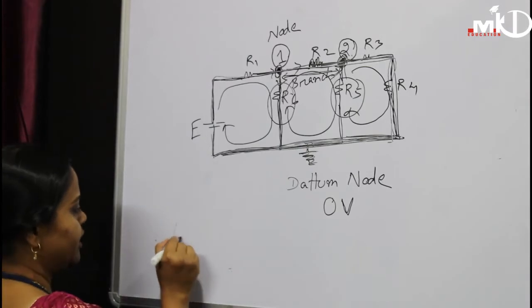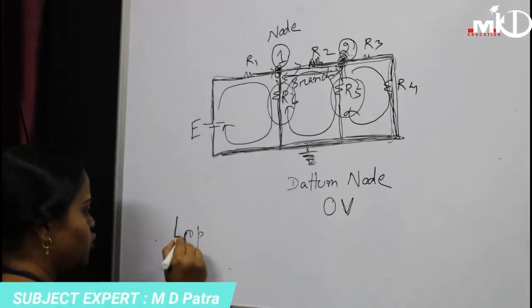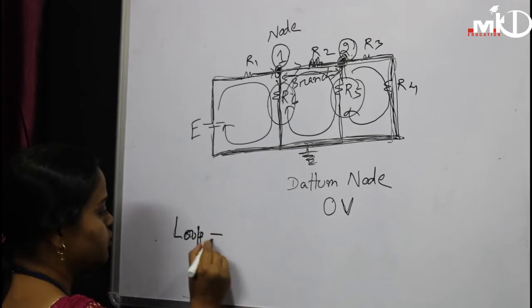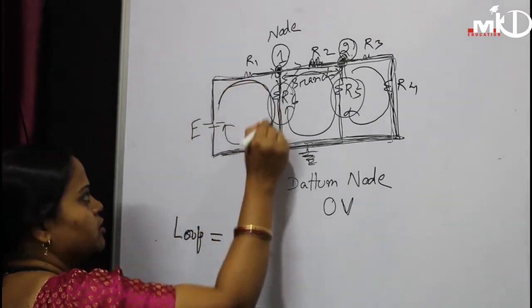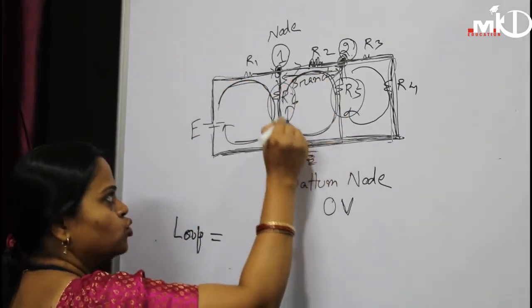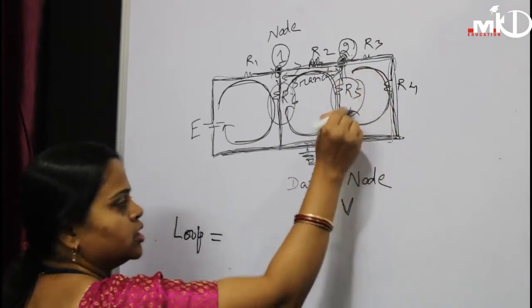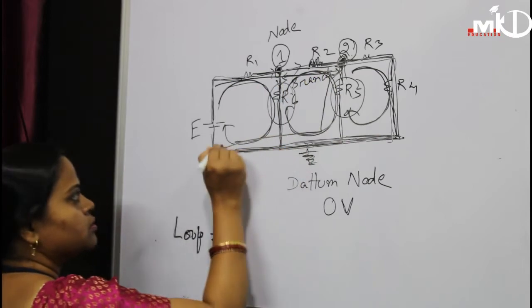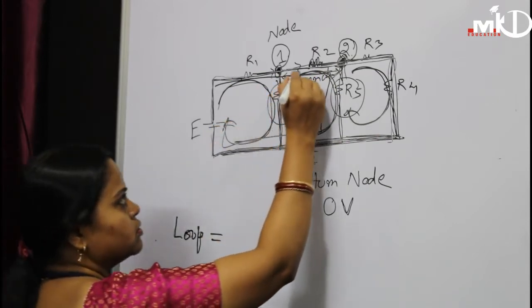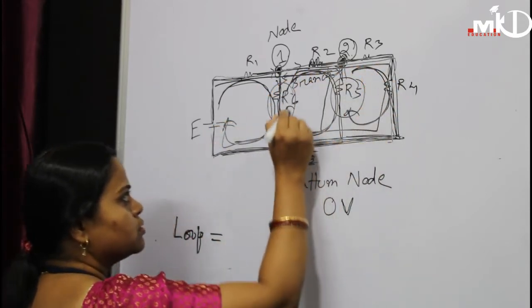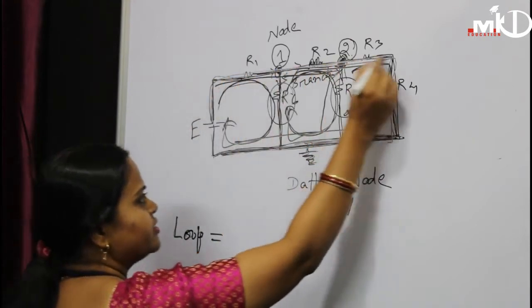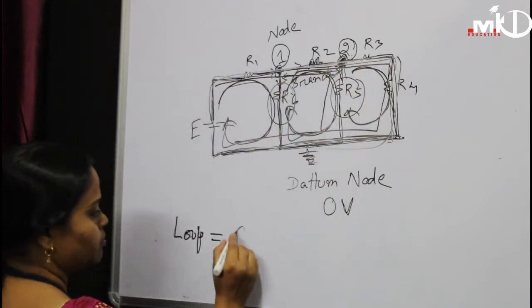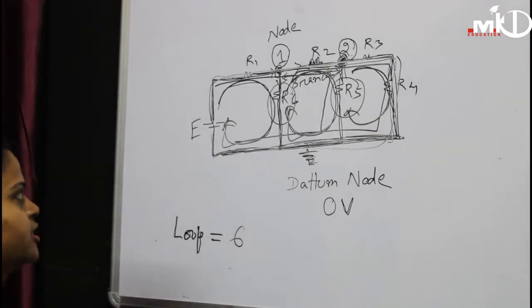So here I can tell how many loops there are. Number of loops is equal to 1, 2, 3, then 4, 5, and the entire one is 6. So the number of loops is 6 here.